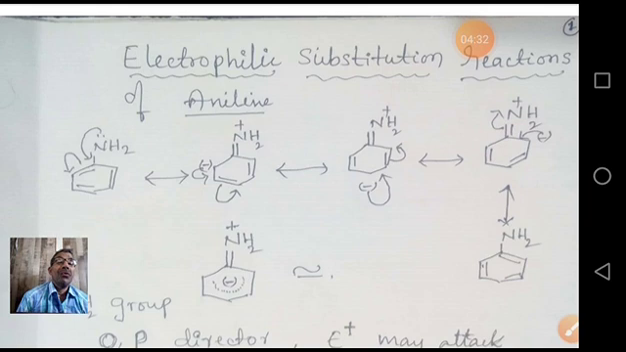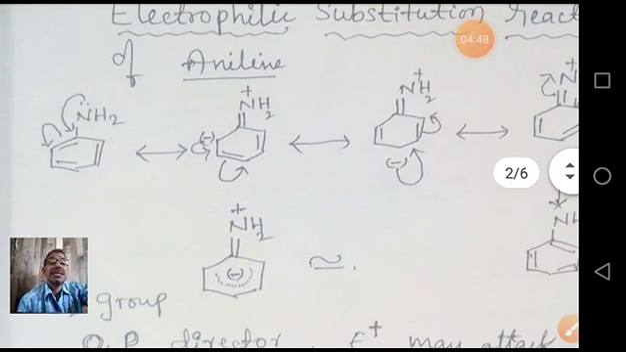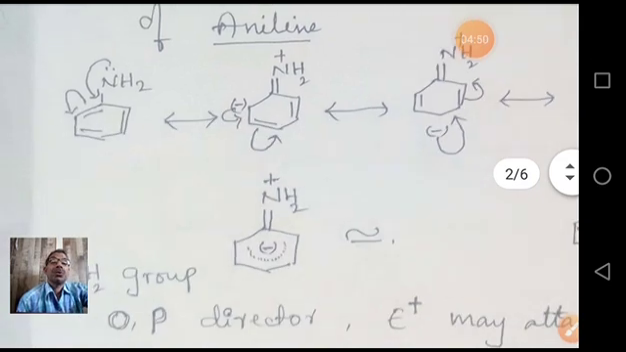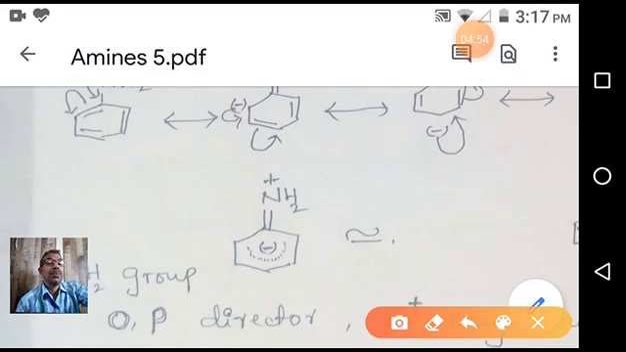What is electrophilic substitution? In electrophilic substitution, an electrophile replaces another electrophile in an aromatic or aliphatic system. So in anilines, what is happening? Aniline has an electron donating group on the benzene ring. You see here, it is very clearly shown.